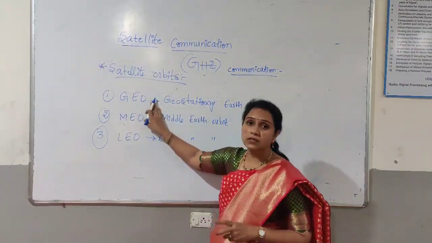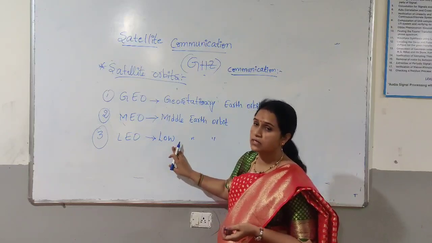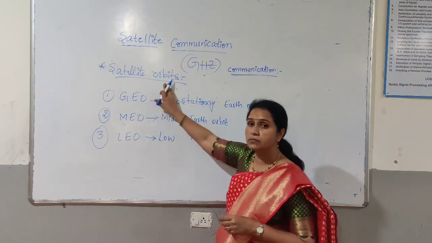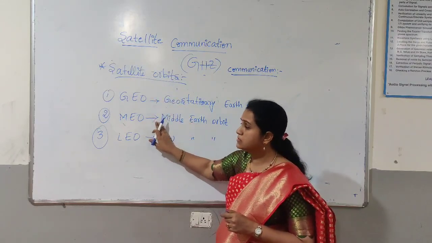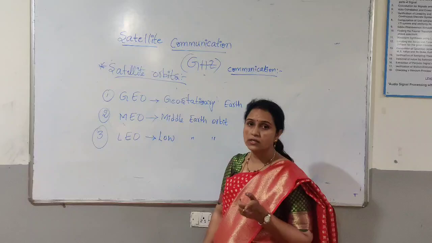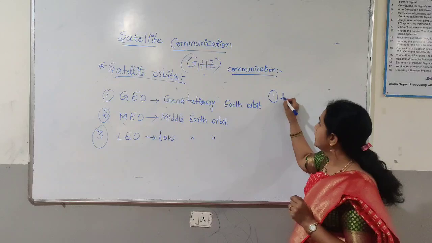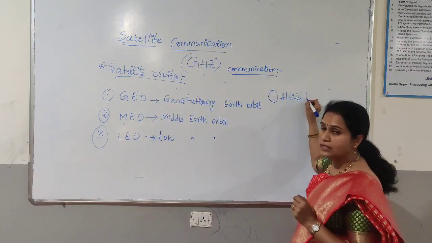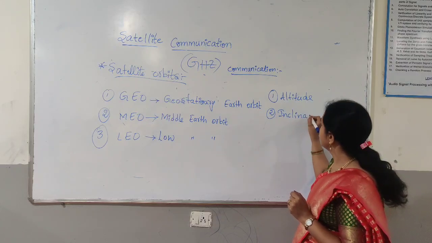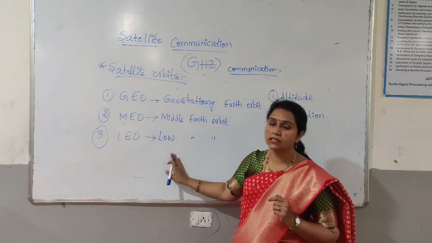So satellite orbits are of three types: geosynchronous satellites, middle earth orbit satellites and low earth orbit satellites. There are three types of orbits available, but before categorizing these three orbits, we need to consider two parameters. The first one is altitude and the second one is inclination. These two parameters are needed for classifying the satellite orbits.